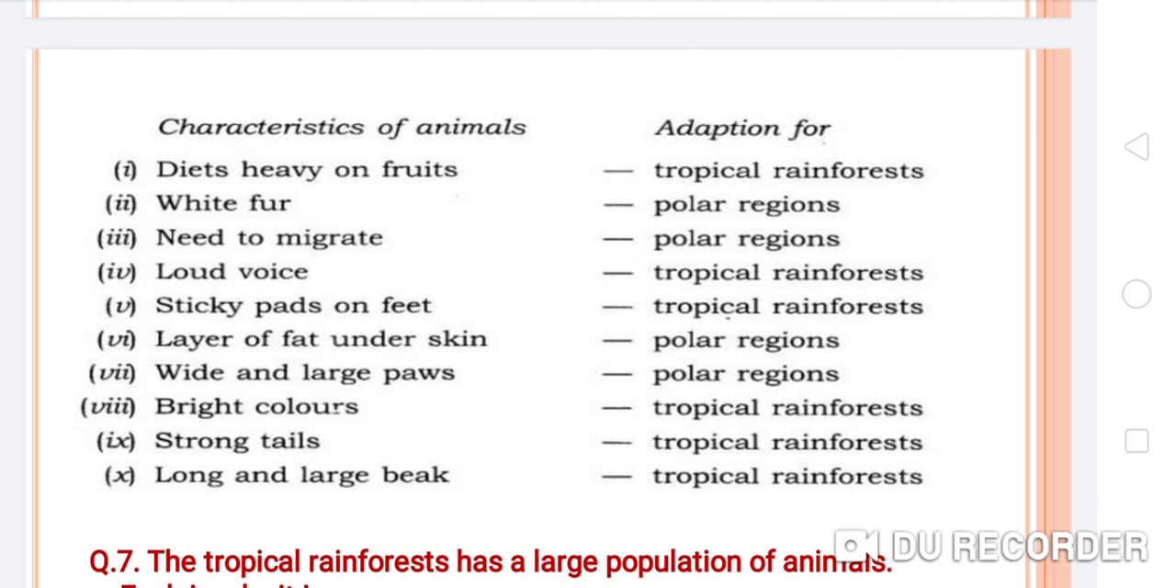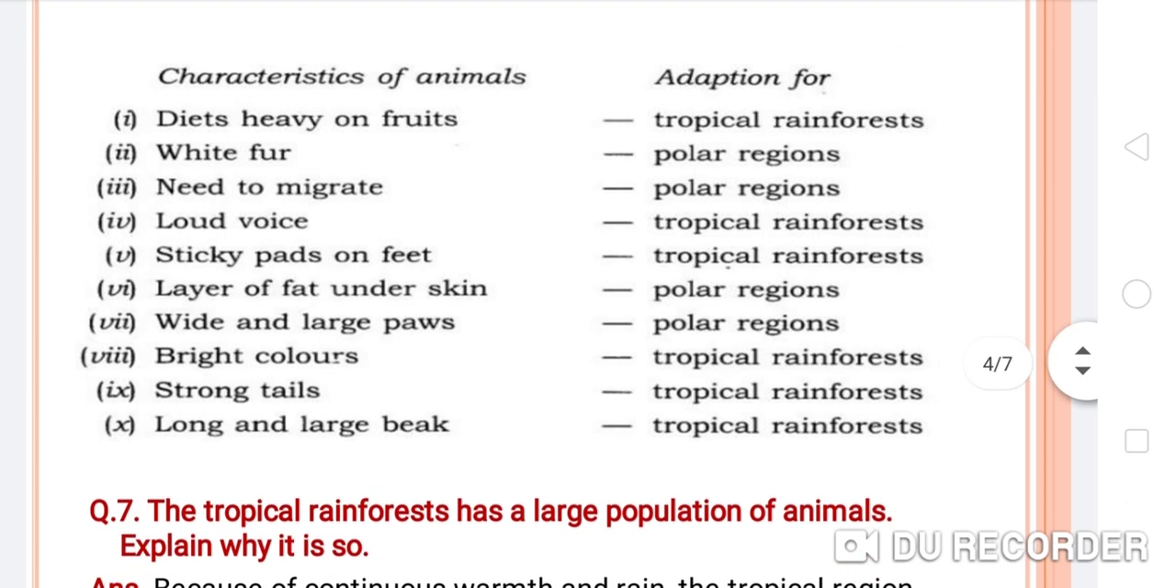Loud voice, it will be suitable for the tropical rainforest. Sticky pads on feet, it will be for tropical rainforest. Next, layer of fat under the skin, it will be useful for the polar regions. Wide and large paws, it will be suitable for the polar regions. Bright colors, it will be suitable for the tropical rainforest. Strong tail, it will be used for the tropical rainforest. And long and large beak, it will also be suitable for the tropical rainforest.